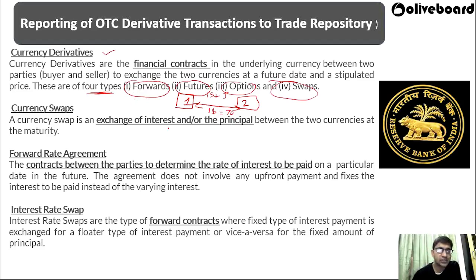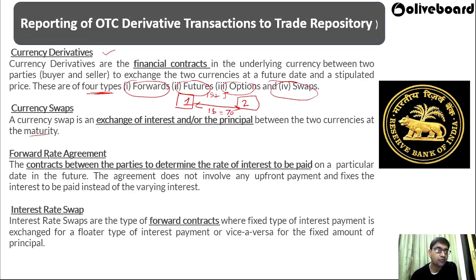Then what is a currency swap? A currency swap is an exchange of interest and/or the principal between the two currencies at maturity. So there is a swap between the two currencies at a stipulated price at the time of maturity.